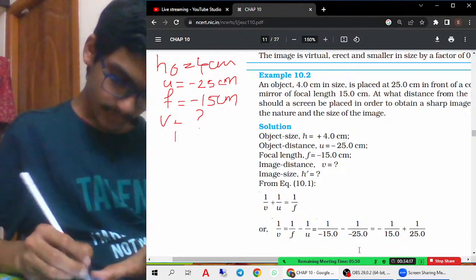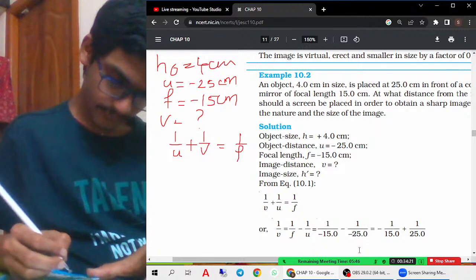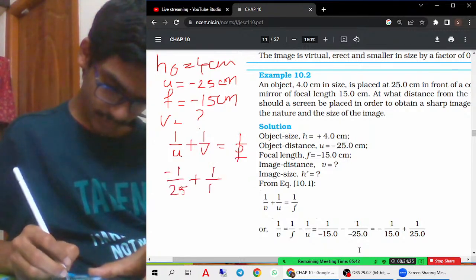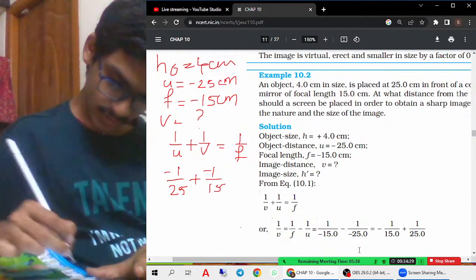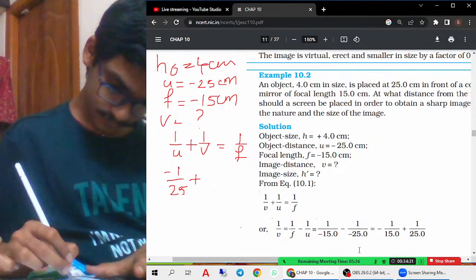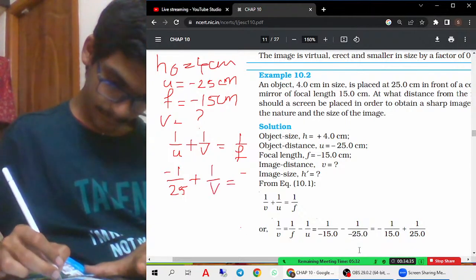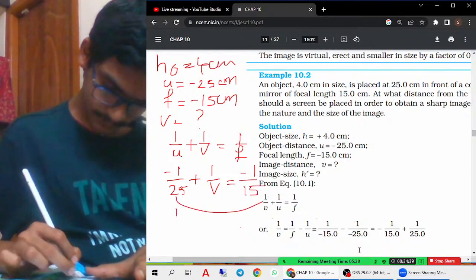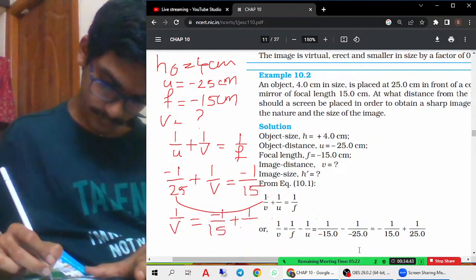Okay. So 1 by u plus 1 by v equals 1 by f. 1 by minus 25 plus 1 by v equals 1 by minus 15. Sorry, it's kind of a mistake, no? Okay, I'm shifting this side, plus it will be.